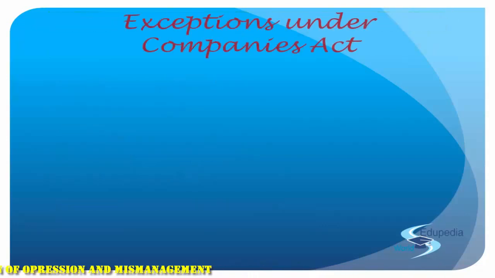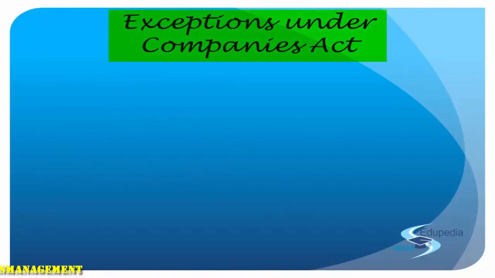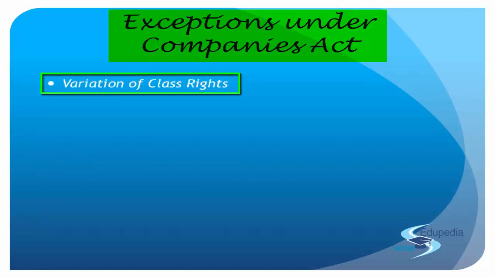Now let us move on to understand the exceptions under the Companies Act. Common law we have seen. Now, what are the exceptions provided in the Companies Act to put a stop to or restrict the power given to the majority? The first thing we see is the variation of class rights. When you get a share, certain rights are attached to it, and those may be varied by the consent of the members holding 3/4 of the issued shares.